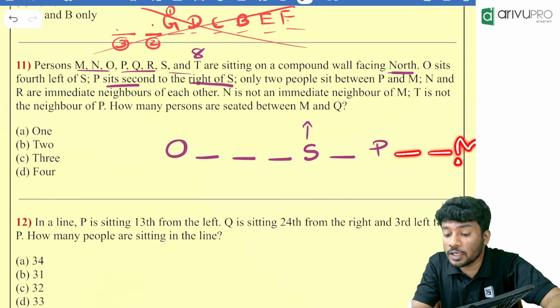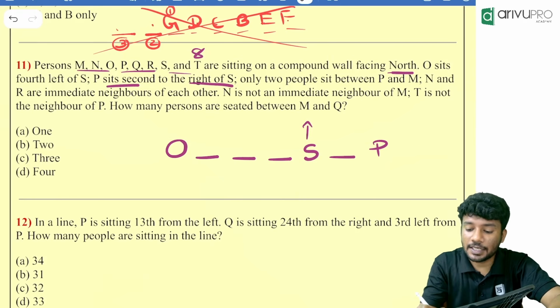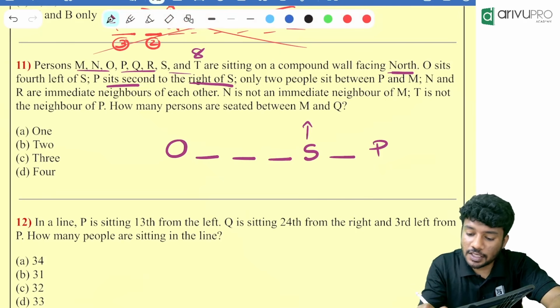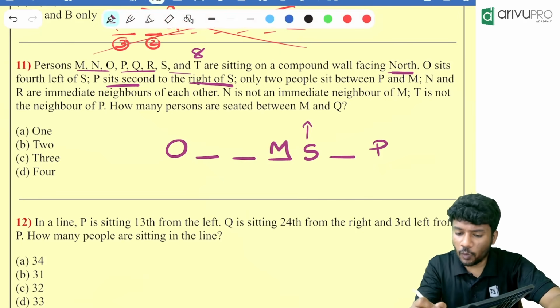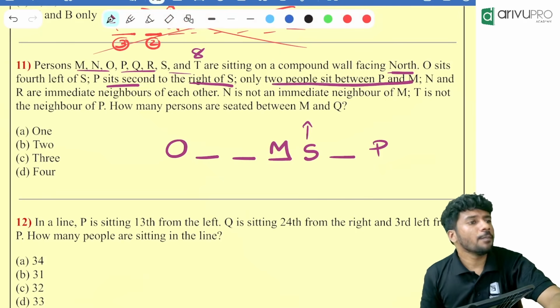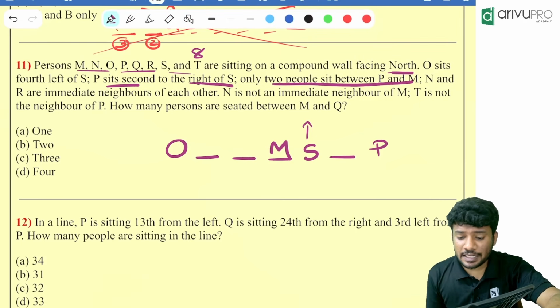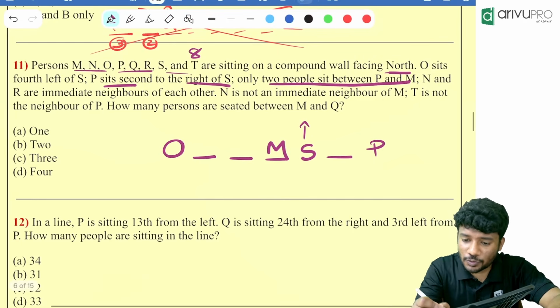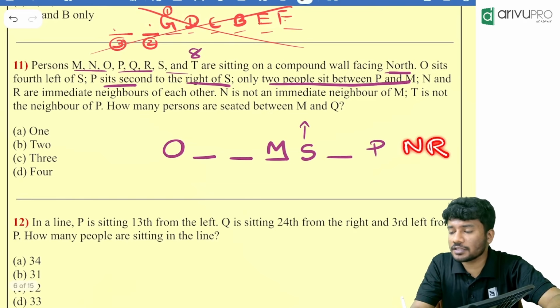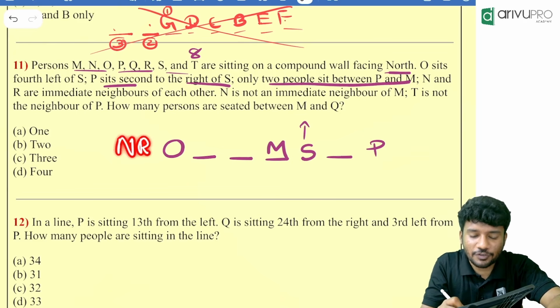Then where is the only possible position of M? M will be next to S. M is over here. Why? 2 people sit between P and M. Then N and R are immediate neighbors of each other. Can N and R sit over here?